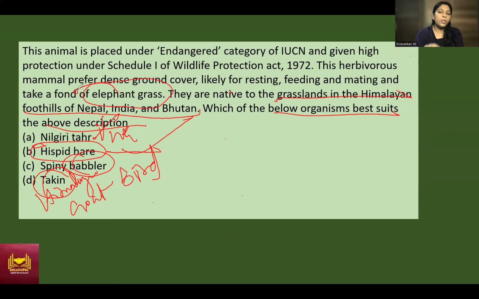This is the point which makes it unique to identify that it's a Hispid hare. So I have given in this pattern. UPSC can give in a different pattern also. They can connect different statements and give them in the same pattern. But I have joined some statements and given this pattern.